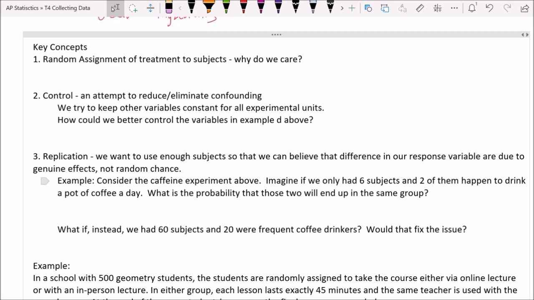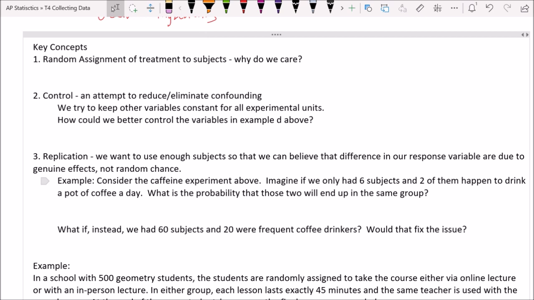The next 3 things we're going to talk about, again, they're review, but they're super, super important. These are basic principles of how we make our study valid, or our experiments valid. The first thing is we need to have random assignment of the treatments, okay? Or the random assignment of treatments to our subjects. So we assign them to different groups.